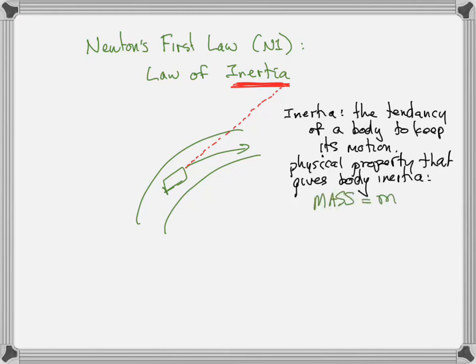That is mass. What do we mean by that? That is the actual physical property that gives a body inertia. It's the body's mass. The fact that you have mass, the fact that your phone has mass, the fact that the ball has mass, and the fact that the car has mass means that they have inertia. Mass is inertia. Mass is the physical thing that gives you inertia.